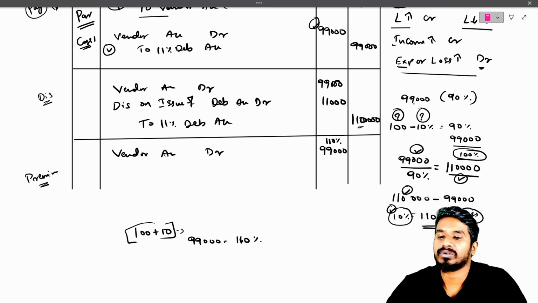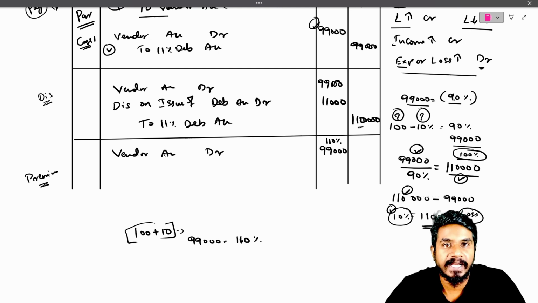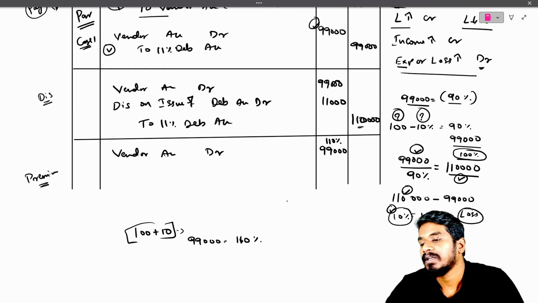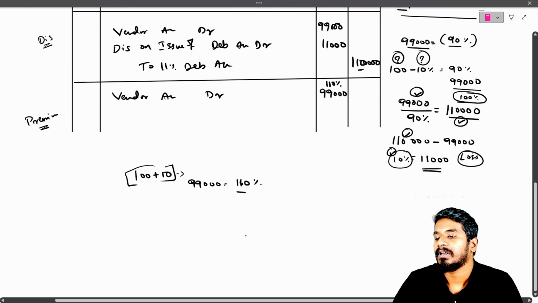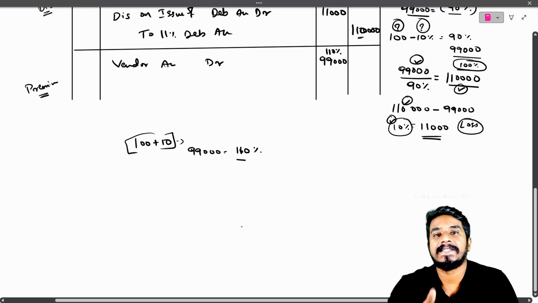Here 99,000 was equal to 90% because we were paying at 10% discount. But here we are paying at a 10% premium, which means we will add it. We need to find out what is 100% and what is the premium amount.